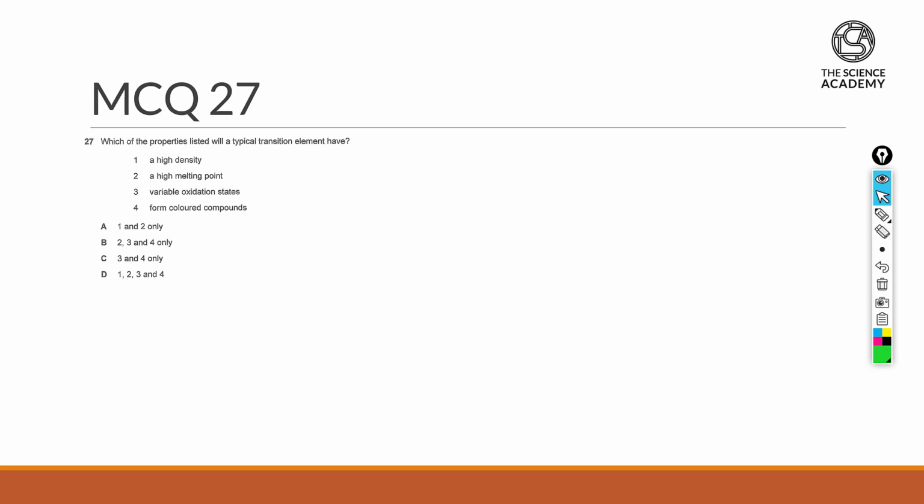Continuing on periodic table, for this question, we're asked to check the properties that a typical transition element will possess. So to run through a summary for each of the different groups that has been taught for O Level, for group 1, otherwise known as the alkali metals.